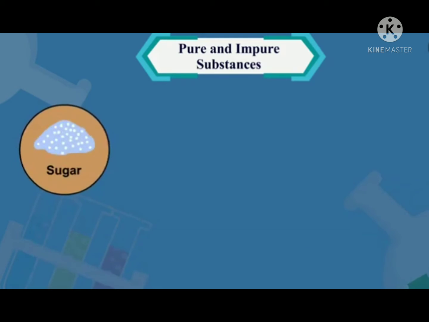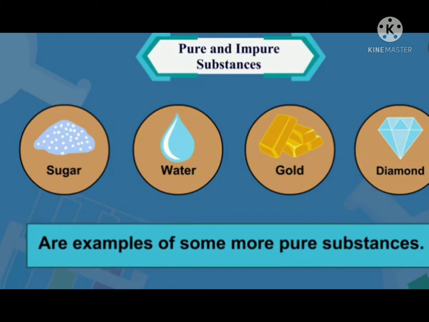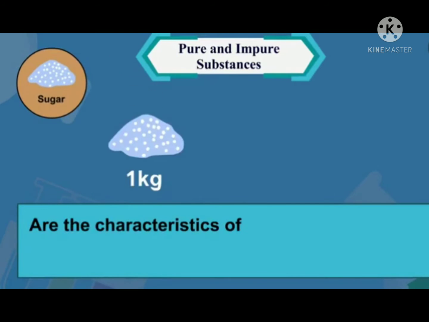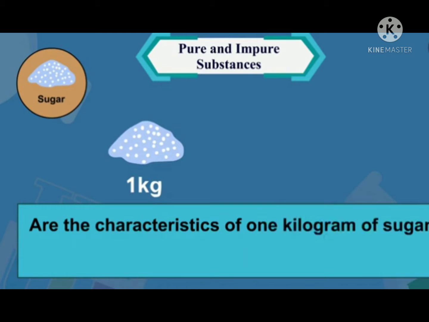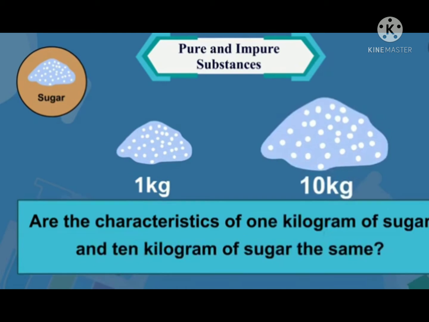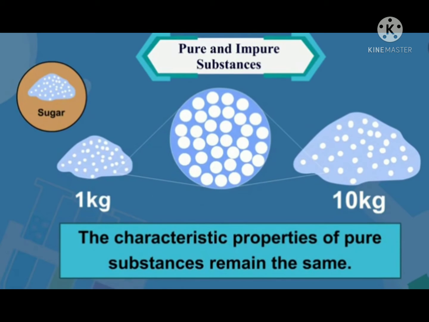Yes. Sugar, water, gold, diamond are examples of some more pure substances. Are the characteristics of 1 kilogram of sugar and 10 kilograms of sugar the same? Yes. From this, we can conclude that the characteristic properties of pure substances remain the same.